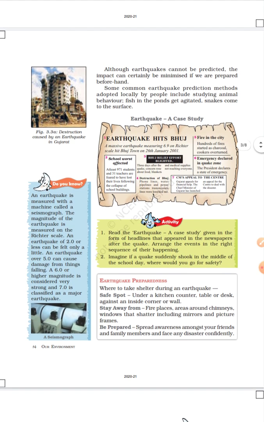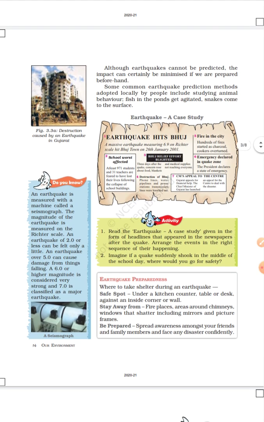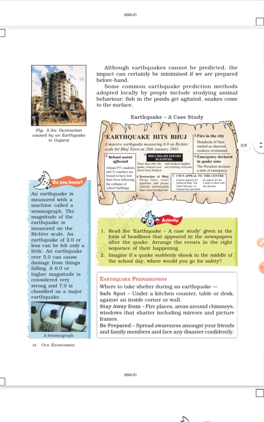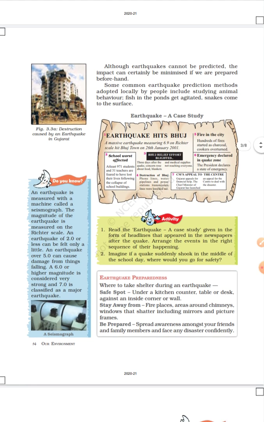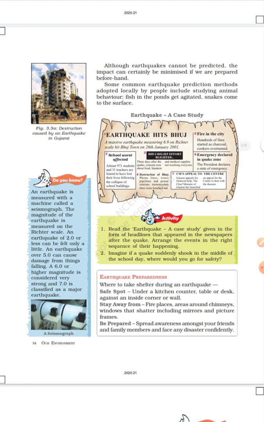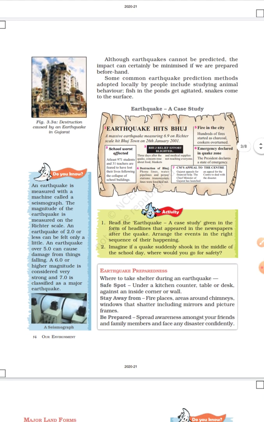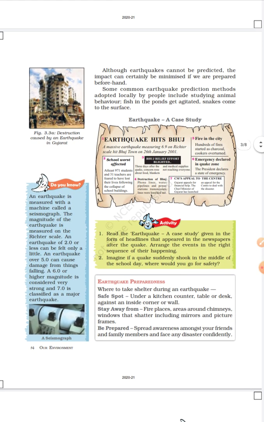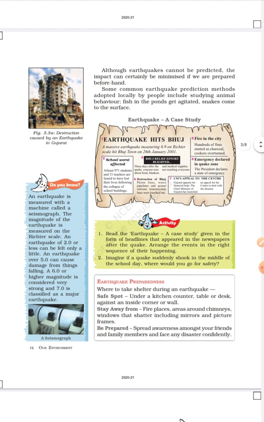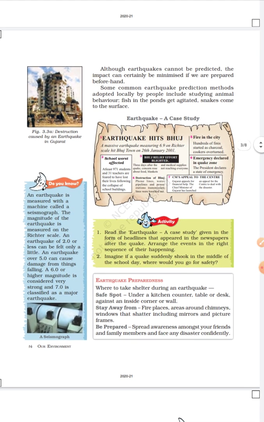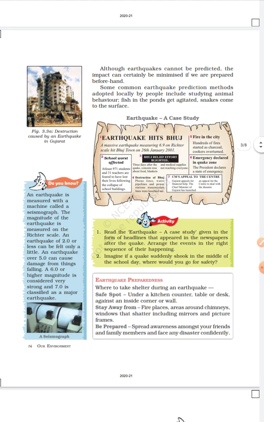So these tribal people noticed the behavior of the animals and birds, noticed their migration, and moved along with them to the upper place. This is how they could save themselves against the tsunami, right?